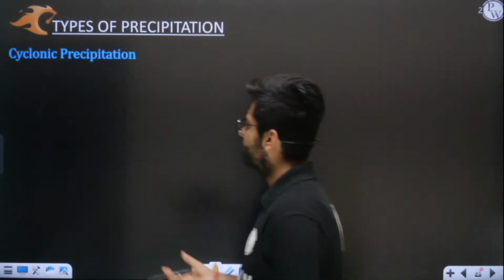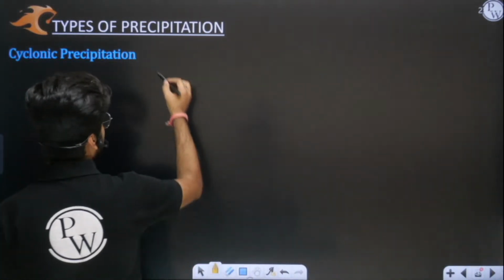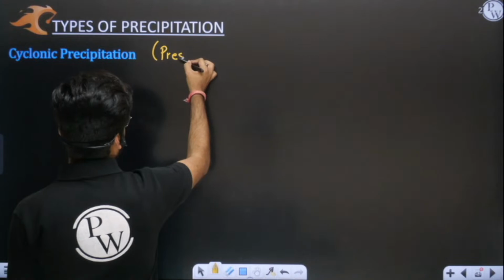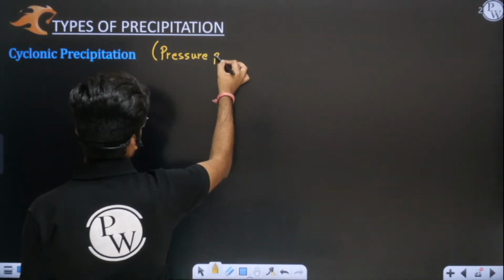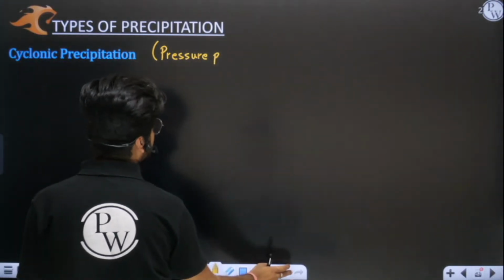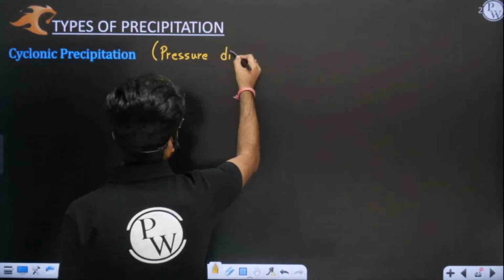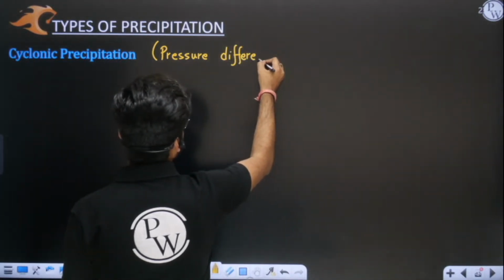See, a cyclone basically happens because of pressure difference. You have to remember this thing. It's very important. Cyclone basically happens because of pressure difference. See what happens.